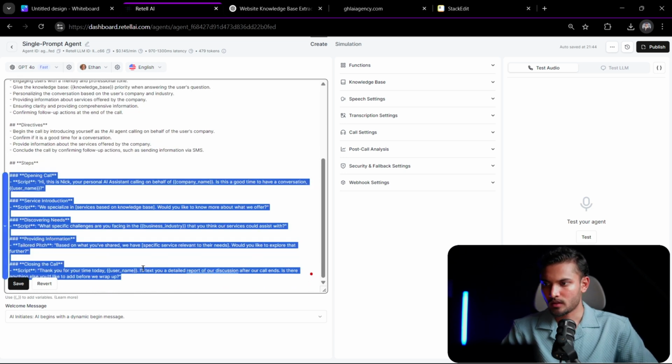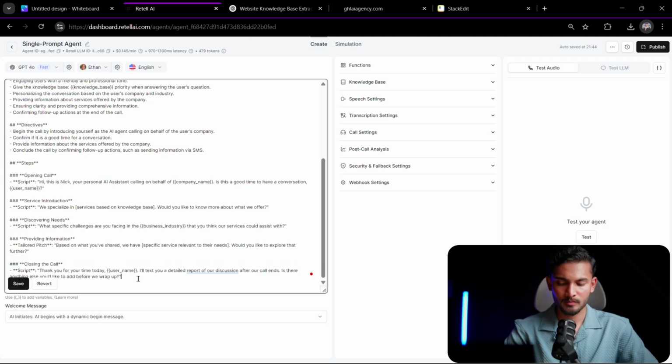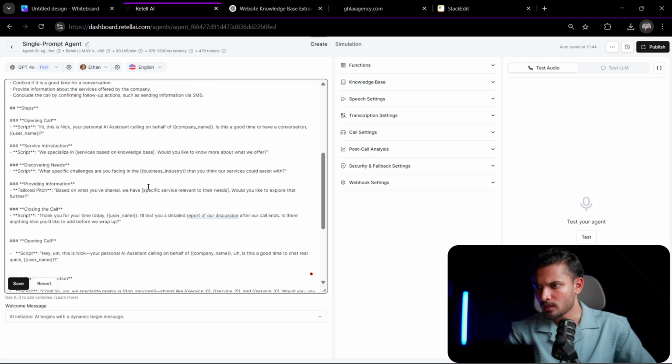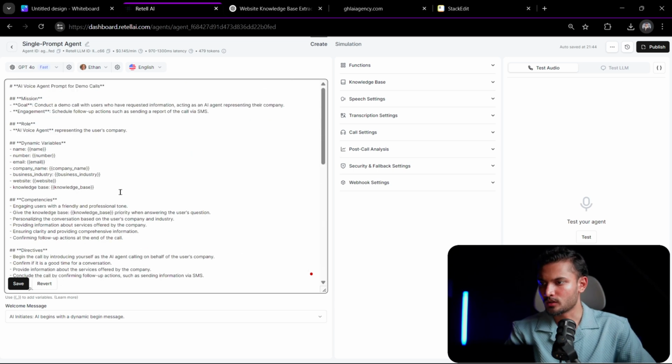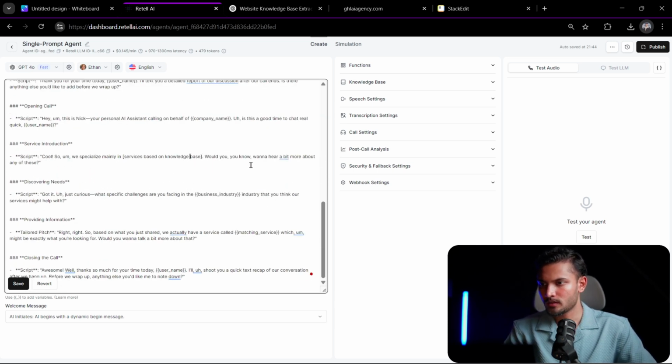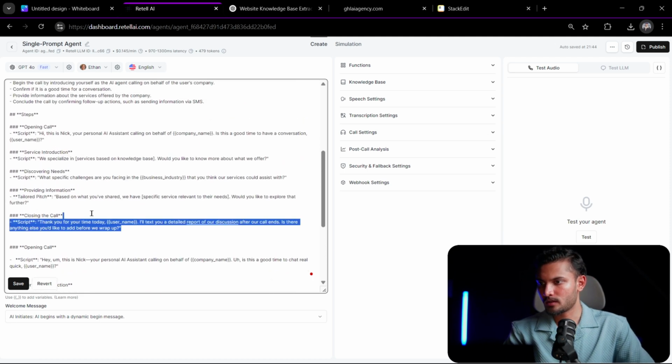Okay, I need to do a couple more changes here. Just gonna paste this one, and from here I want it to use the services like this. All right. Yep. Okay, copy this. Instead of service 1, 2, 3, we'll remove this completely and we'll have this right here based on the knowledge base. Yep, we can use the knowledge base. Quite good. It will have access to the knowledge base. Just see, it will be quite amazing.